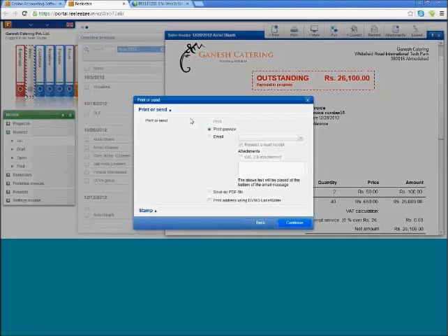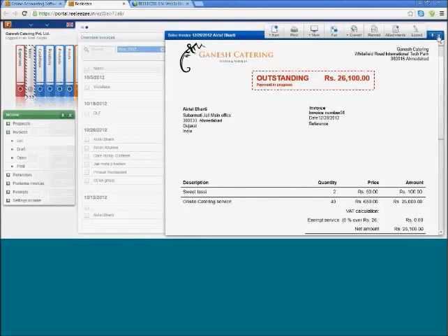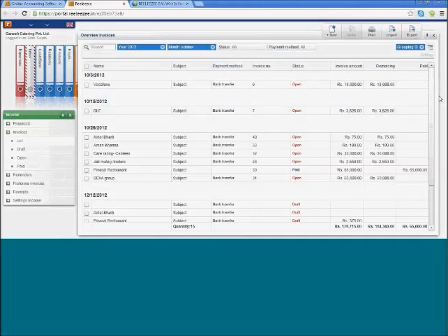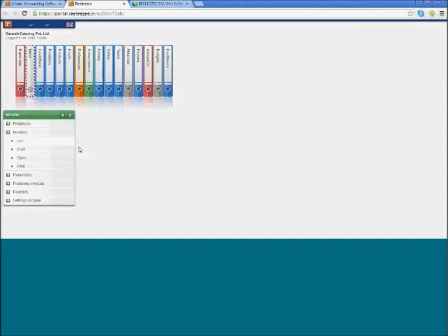Now you can either take a printout of this invoice, or you can email the invoice from the application itself. So everything happens in the application. Again, as I said, it will get enlisted in this overview. So this is how easy it is to start working with invoices in our application. In the income binder, we offer reminders as well.